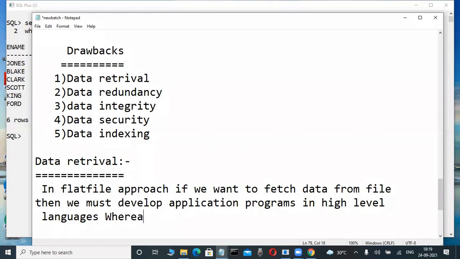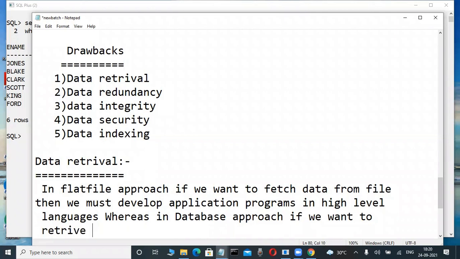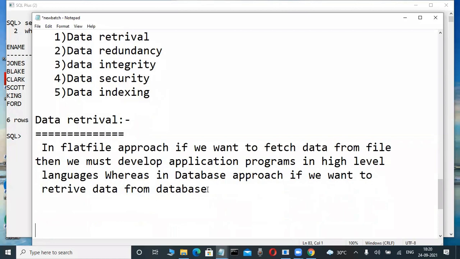Whereas in database approach, in the databases we are going to learn, whereas in database approach, if you want to retrieve data from a database, then we are using SQL.